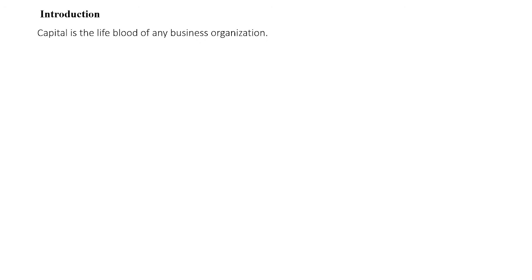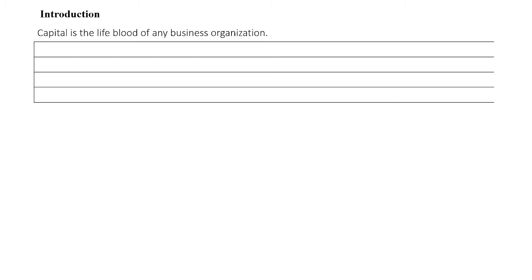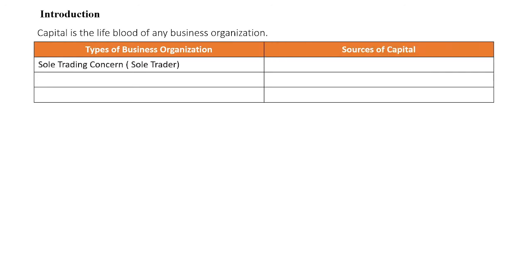You know that capital is a liability for various kinds of business organization. There are various kinds of business organization which collect the capital from various sources. A sole trading concern, that is a sole trader, collects capital from his own pocket, that is from his own saving. In a partnership firm, partners also collect capital from their own saving, that is own pocket. But large organizations like a joint stock company raise capital from different sources.